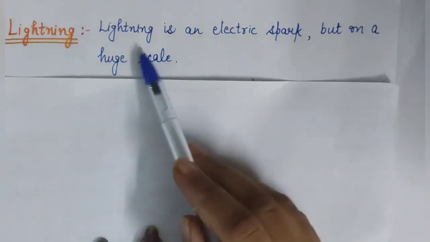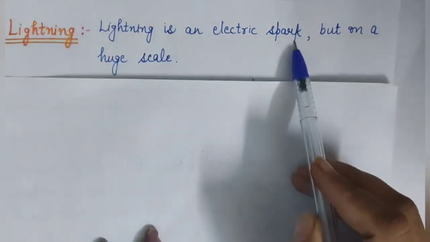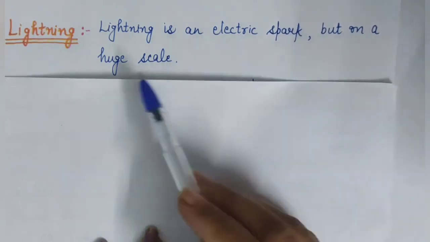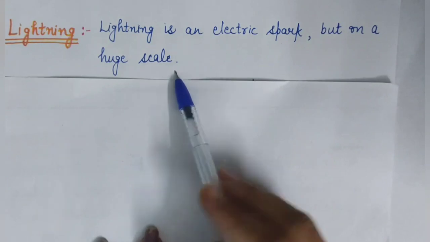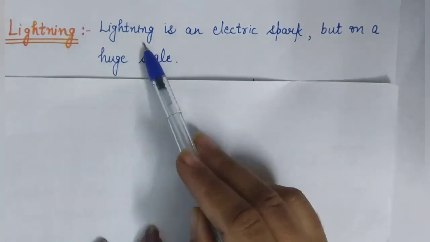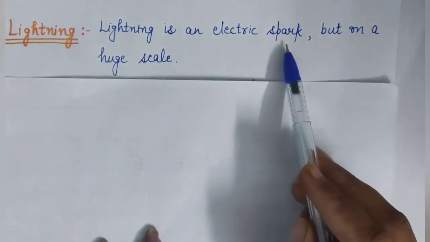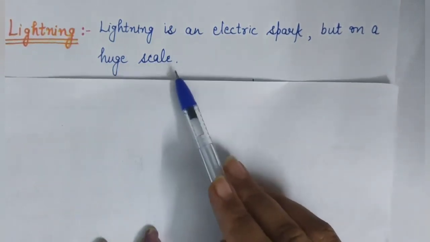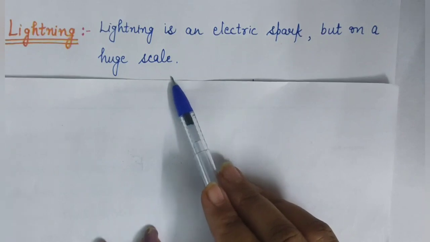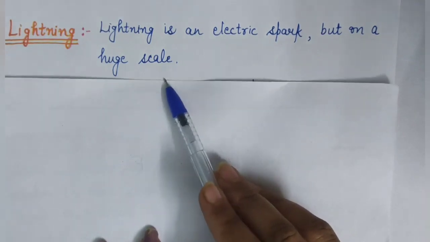So lightning is also an electric spark, but on a huge scale, means on a large scale. So what is lightning? Lightning is an electric spark on a large scale or huge scale. But now the question is, how is lightning observed?